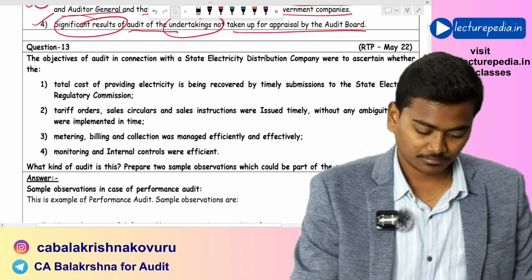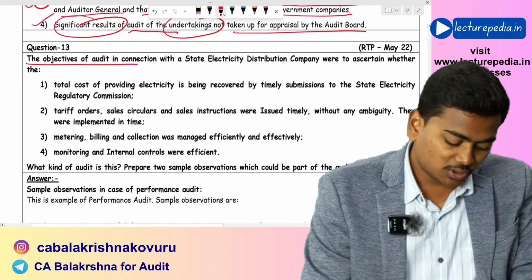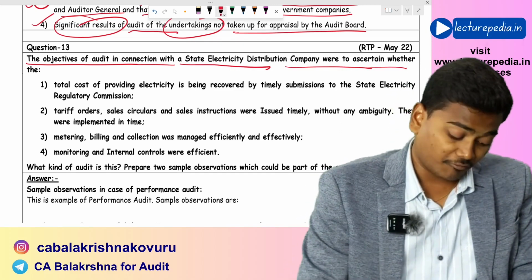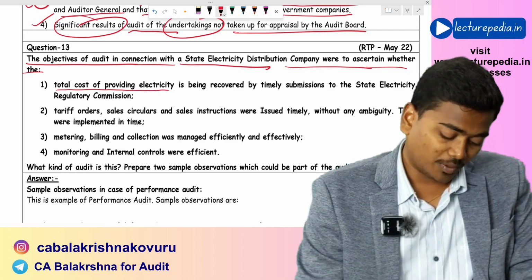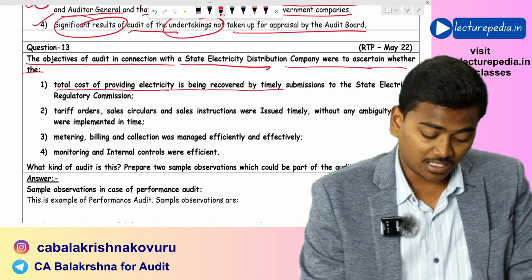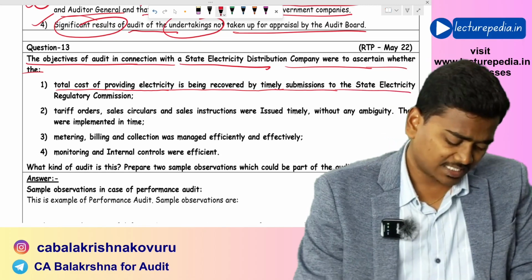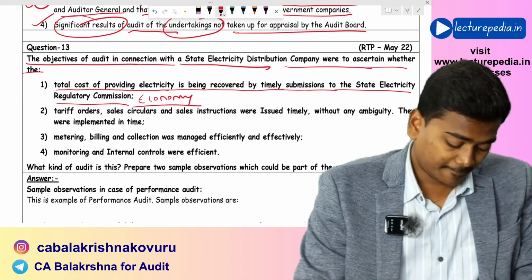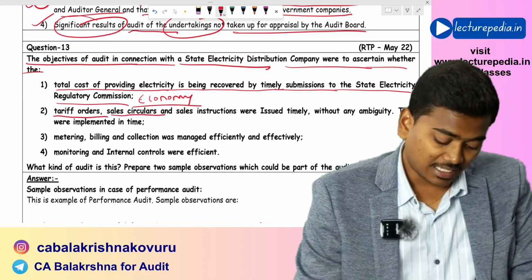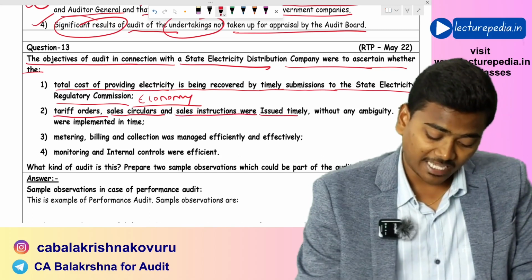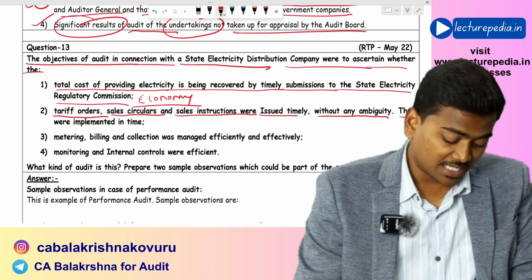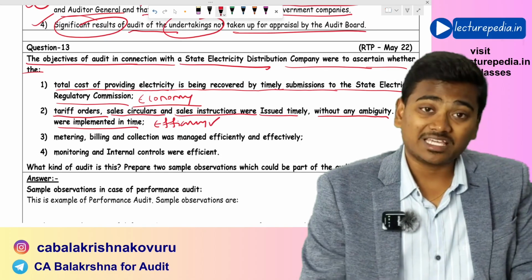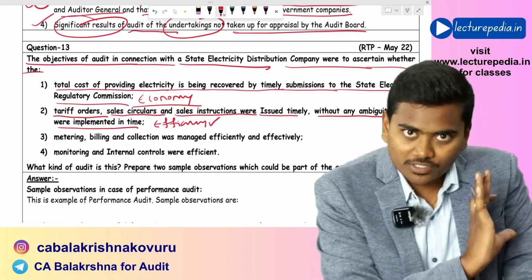Next, the objective of audit in connection with state electricity distribution company were to ascertain whether the total cost of providing electricity is being recovered by timely submissions to state electricity regulatory commission, that is economy. Okay, they are verifying economy. Tariff orders, sales circular and sales instruction were issued timely without any ambiguity. They were implemented in time, that is efficiency. They are verifying efficiency. Basically, they are doing performance audit.